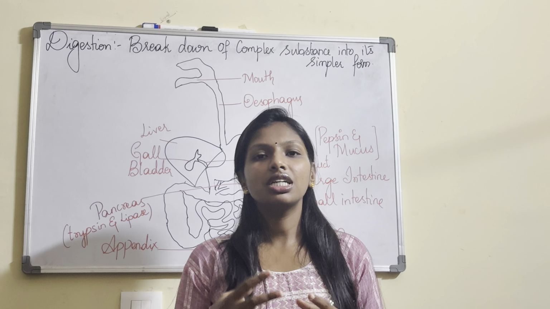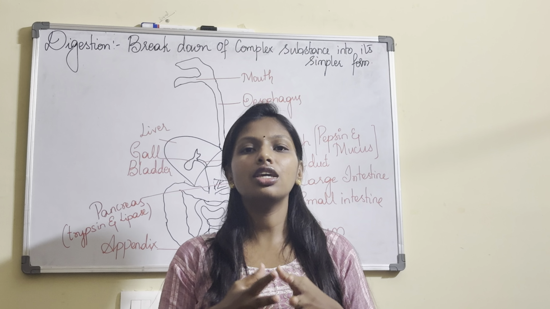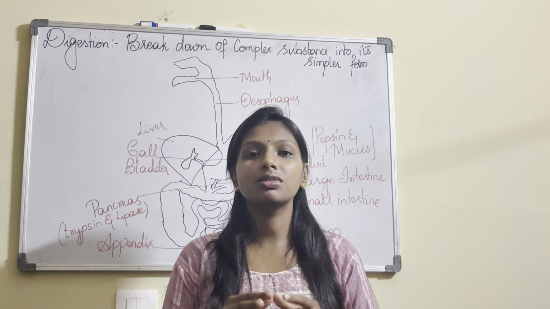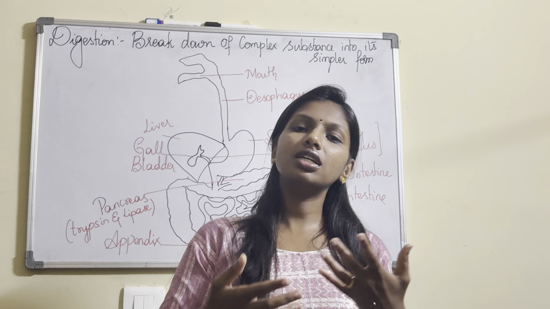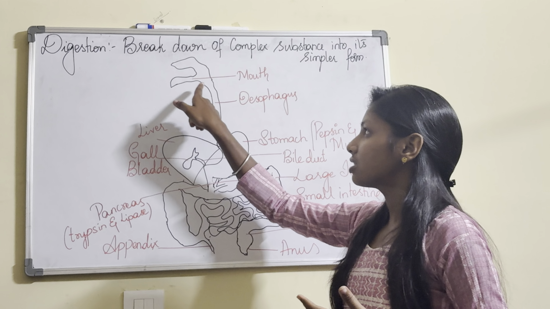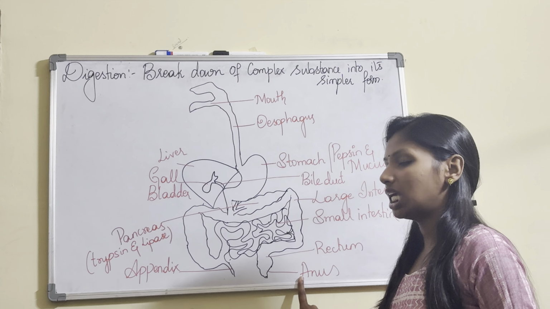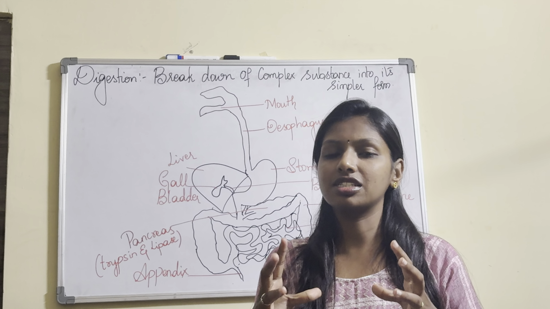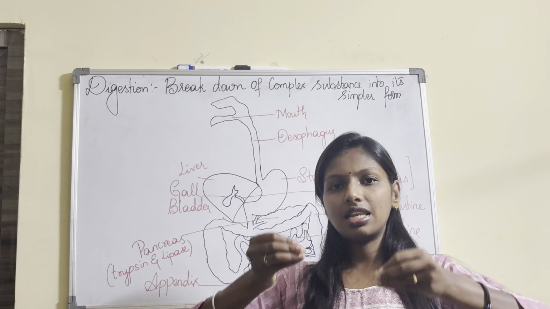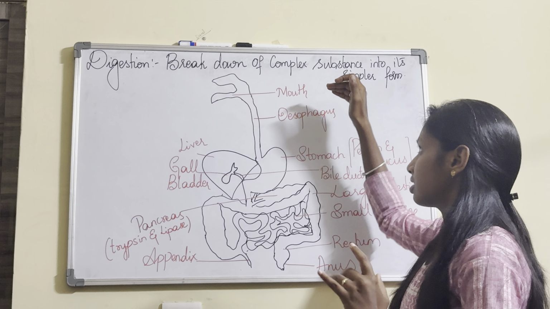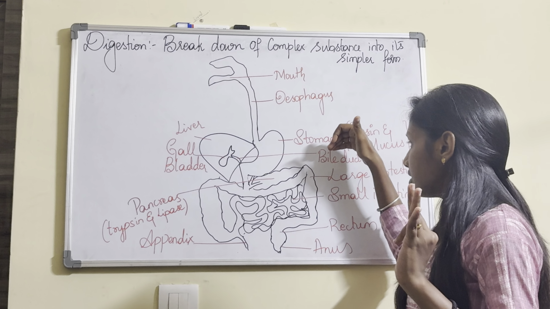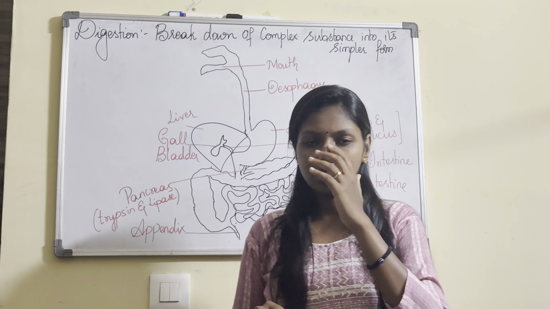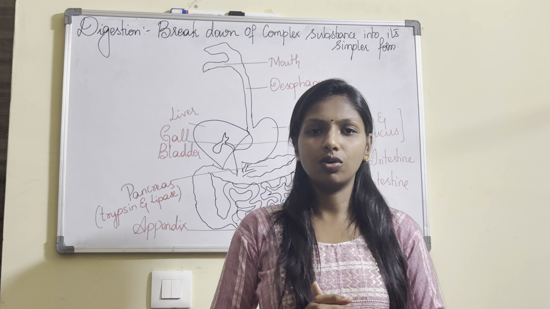So when we take up the digestion process in humans, the digestive system is complete. Why am I saying it is complete? Because it starts with the mouth and ends with the anus. So that is the reason we call it a complete digestive system. What does the alimentary canal have? It has a mouth, esophagus, stomach, large intestine, small intestine, finally the rectum and the anal opening.